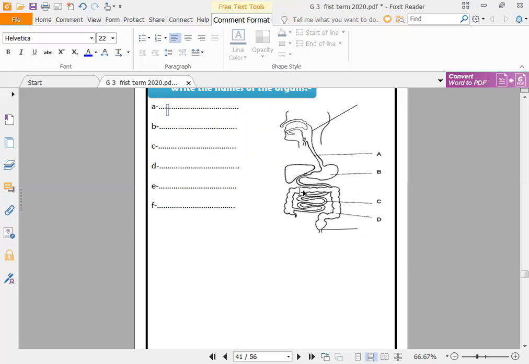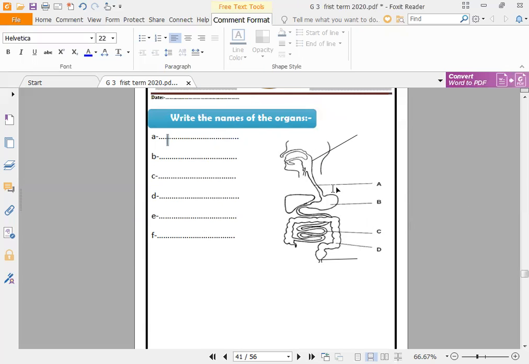Okay, let's see. Number one. What is number A? This is number A, then B, C, D, and E. Number F is this. So right here, number E, and right here, number F.